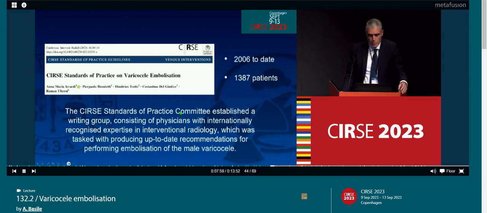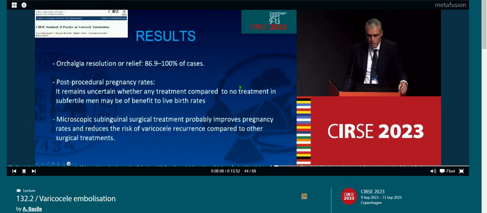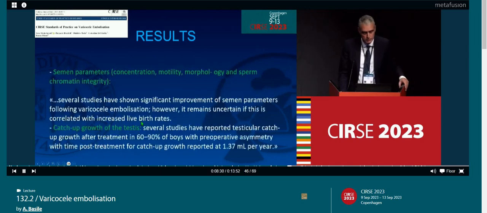And the Standard Practice Committee evaluated the literature from 2006 of more than 1,000 patients. The results, we have the results, the resolution. We can relieve the orchialgia in up to 100% of cases. Regarding the post-procedural pregnancy rate, maybe it remains uncertain when any treatment compared to no treatment in subfertile men may be of benefit to live birth rates, and macroscopic subinguinal surgical treatment probably improves pregnancy rates.